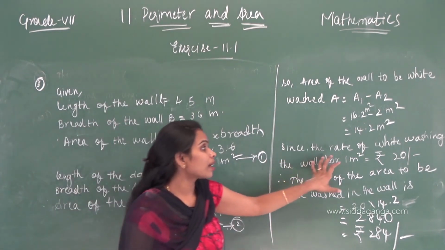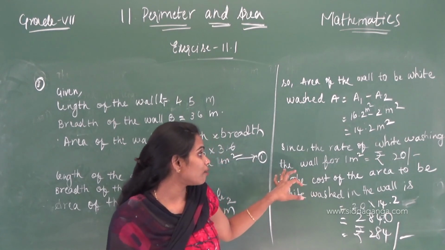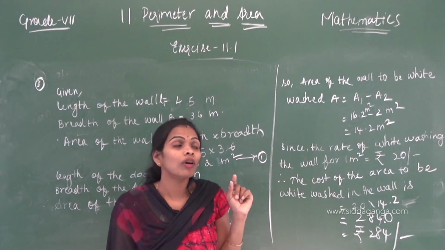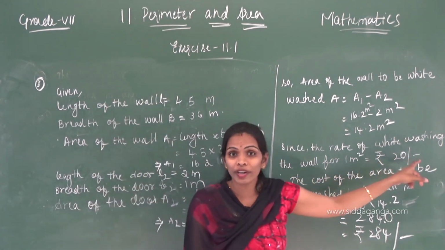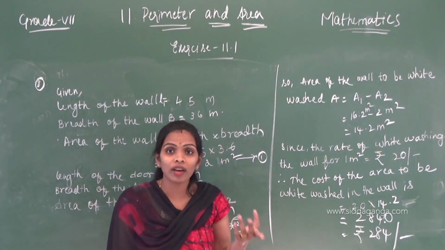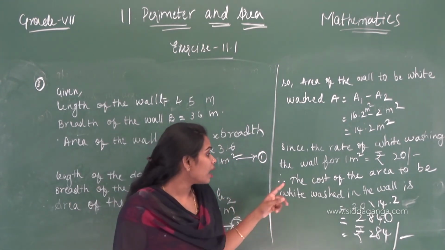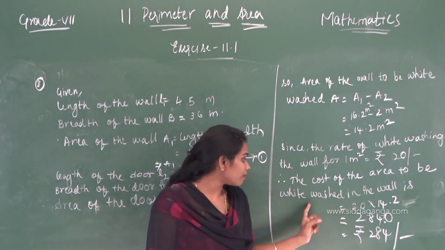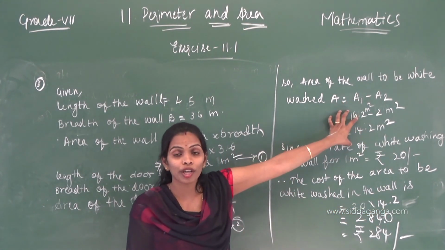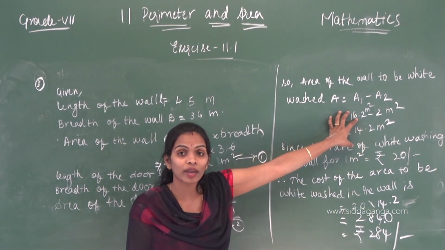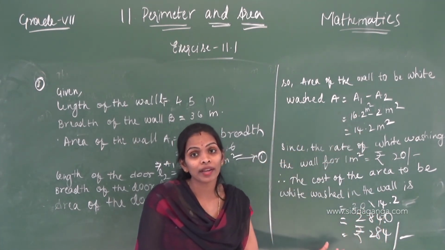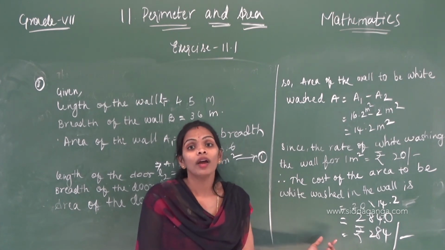Since the rate of whitewashing is 20 rupees per square meter, known from the question itself, the cost is 20 into 14.2 square meters. That's why I am multiplying 20 with 14.2 and getting the answer 284.